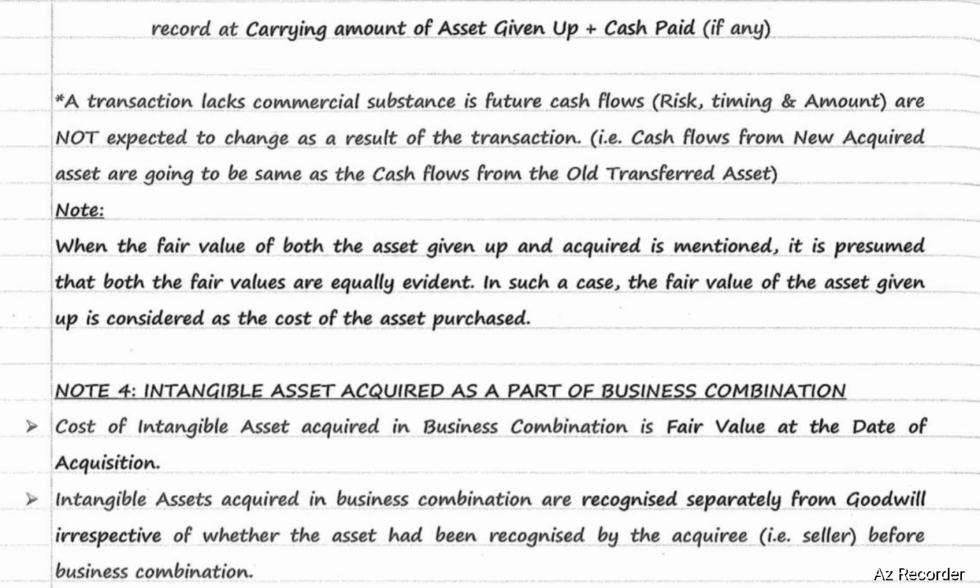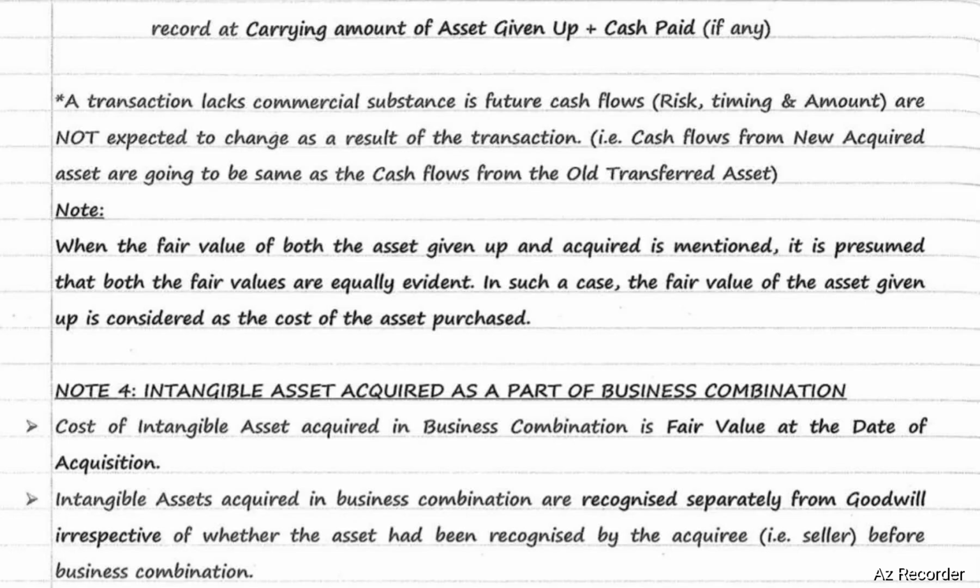A transaction lacks commercial substance if future cash flows, that is, risk, timing, and amount, are not expected to change as a result of the transaction. That is, cash flows from the newly acquired asset are going to be the same as the cash flows from the old transferred asset. In such a case, the transaction is said to lack commercial substance. When the fair value of both the asset given up and acquired is available, it is presumed that both the fair values are equally evident. In such a case, the fair value of the asset given up is considered as the cost of the asset purchased.